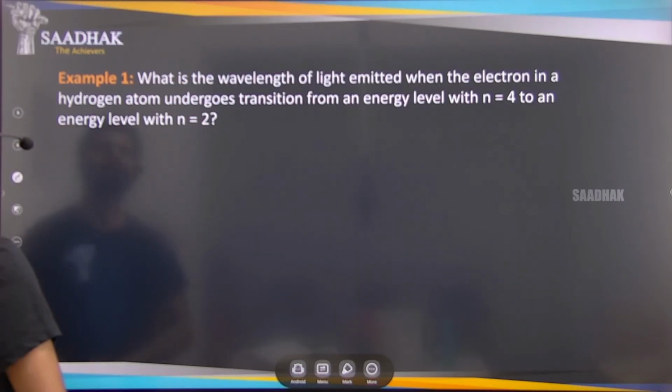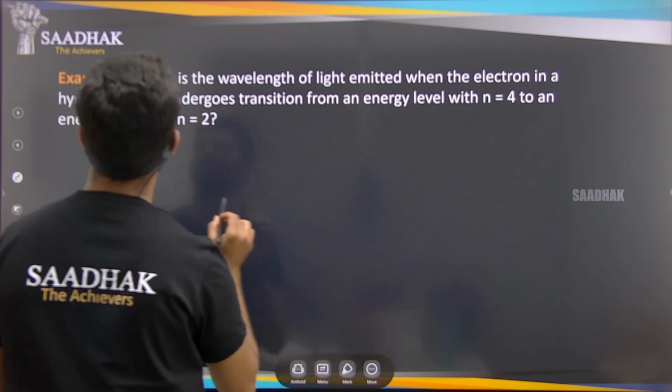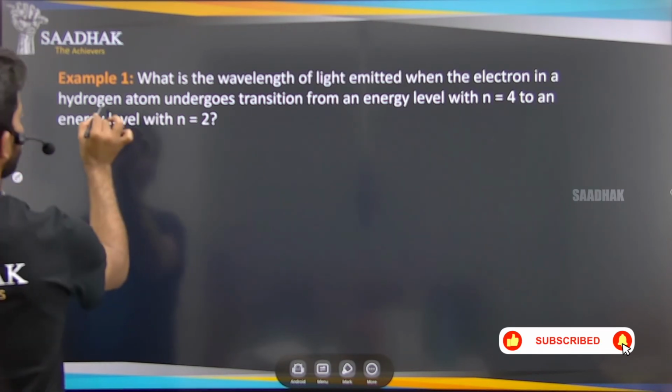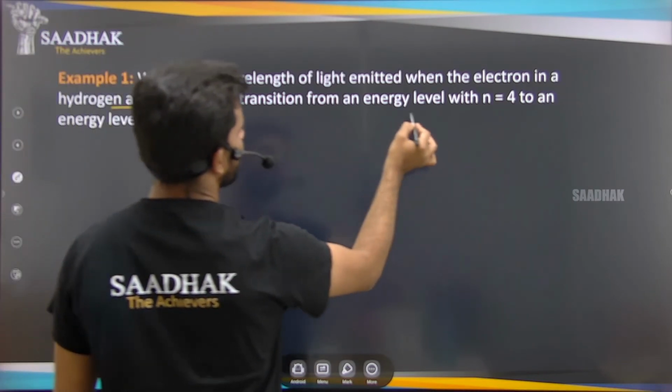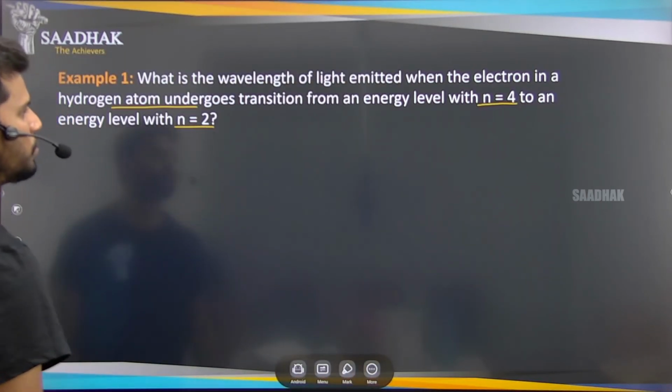Next we have example number 1. What is the wavelength of light emitted when the electron in a hydrogen atom undergoes a transition from an energy level with n equals 4 to an energy level n equals 2?